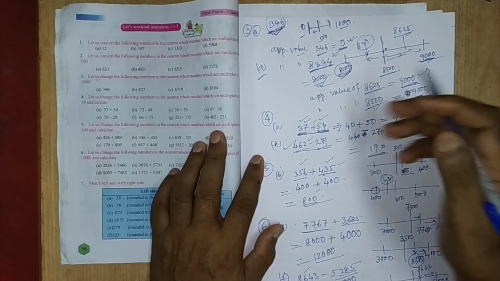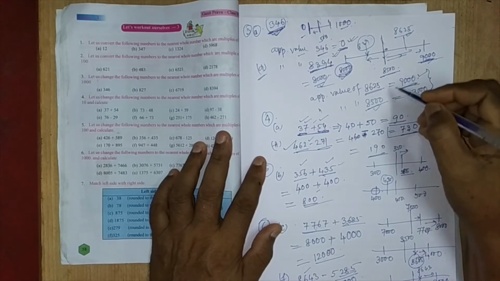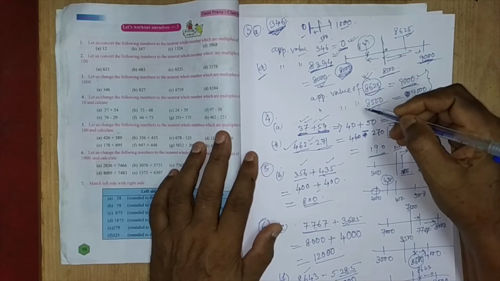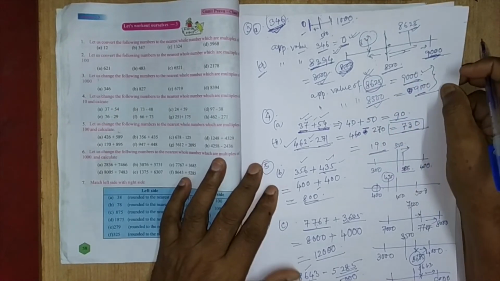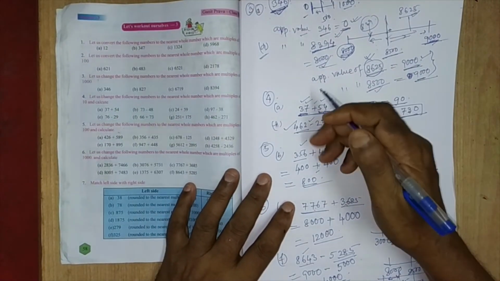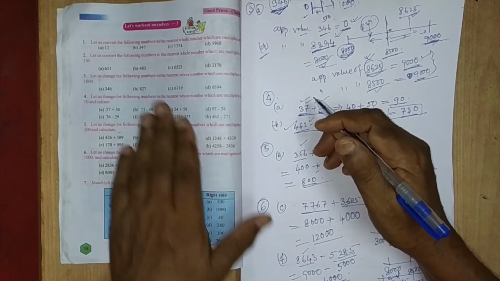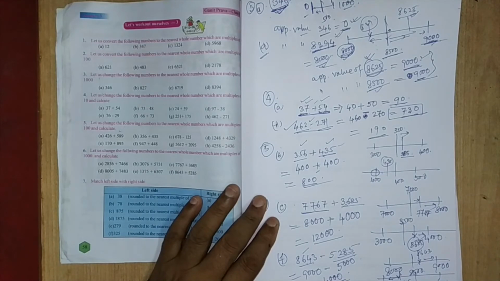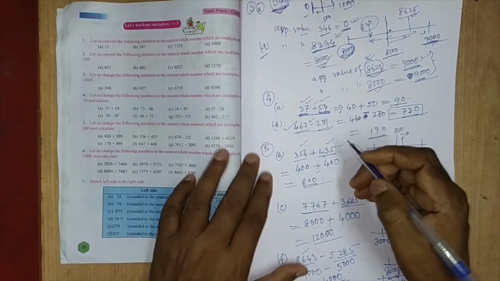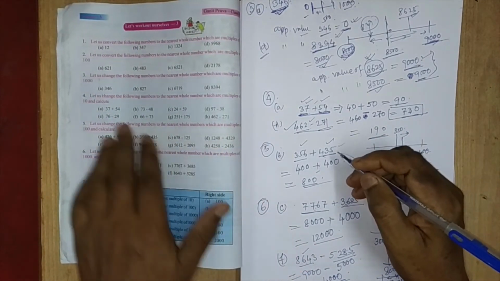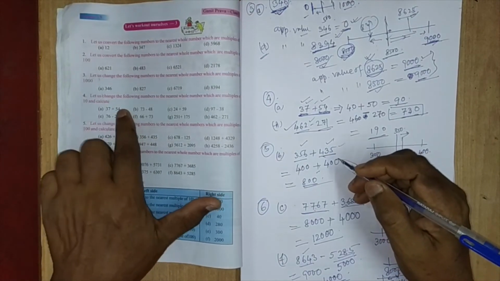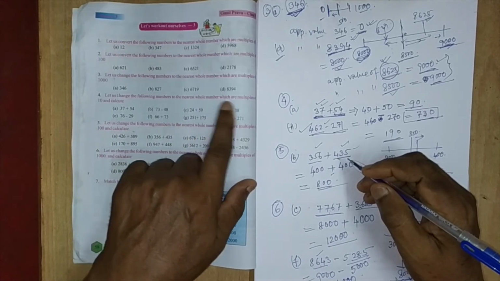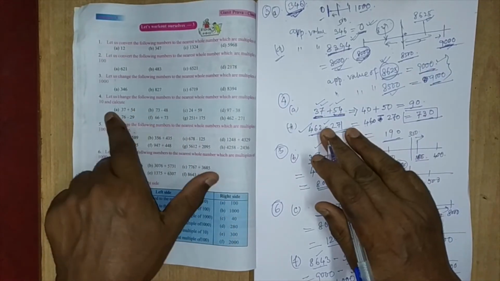So in this way you can find the approximate value of the given number in terms of multiples of thousands. Some applications of this have been given to you in questions number 4, 5 and 6, in a similar way, with approximation done with multiples of 10, 100 and 1000. So let's see the problem. Question number 4: let us change the following numbers to the nearest whole number which are multiples of 10 and calculate.